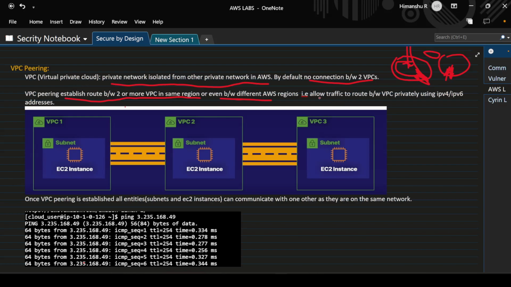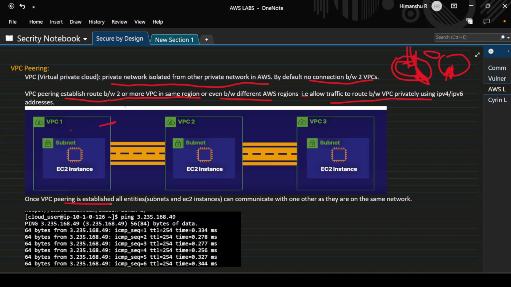So why do we use VPC peering? What advantage do we get after establishing a route between two VPCs? It allows traffic to route between VPCs privately using IPv4 and IPv6 addresses. Means we can use the IPv4 and IPv6 CIDR range of both VPCs to establish a route and to route traffic between these two VPCs privately. We can see that there are many VPCs present, and these can be used to route traffic between these three VPCs using a VPC peering connection.